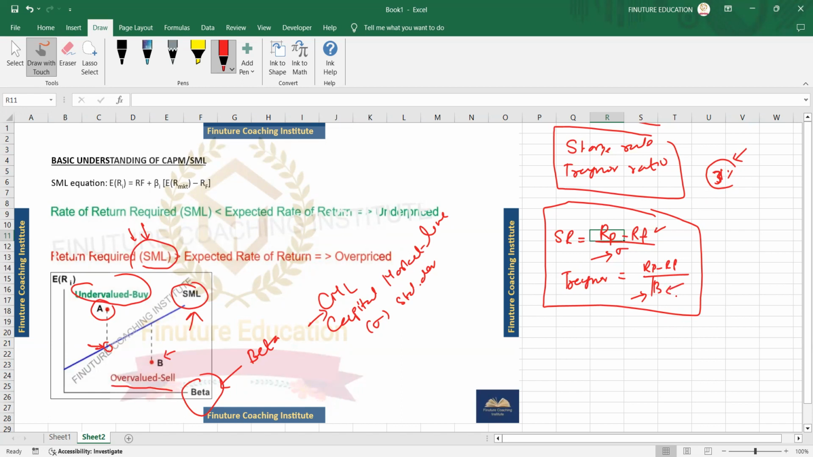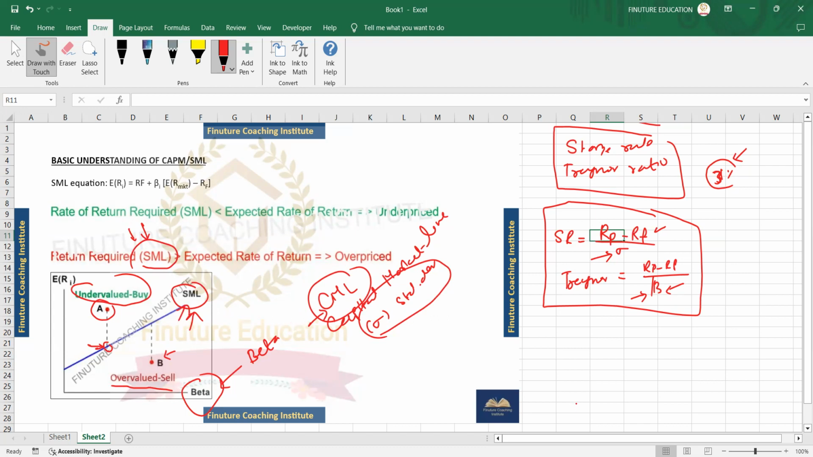Does it make sense? Yeah, it does. So I want to understand, meaning Sharpe ratio is the slope of the CML line, and Treynor is the slope of the SML, which is the security market line. Correct, that's correct.